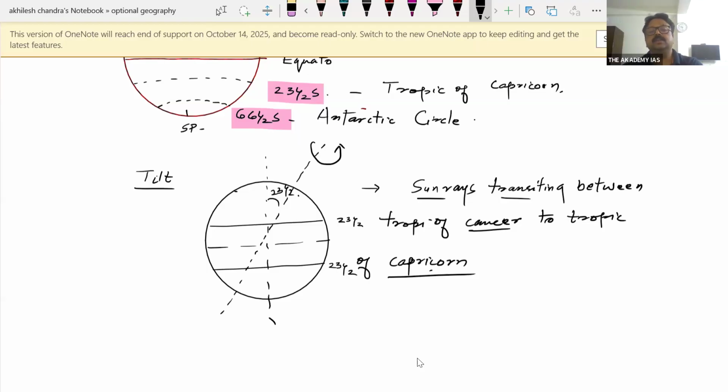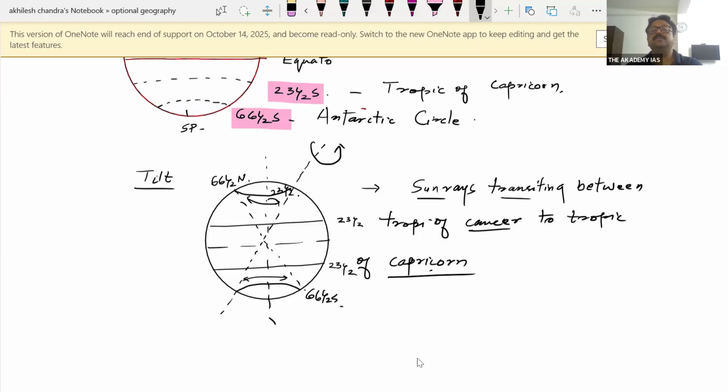Why 66.5 degree? If you see the circle of illumination, that is also transiting up to 66.5 degree. Circle of illumination is like this; you have seen it already. The maximum transition of circle of illumination is up to 66.5 degree north and 66.5 degree south. So circle of illumination marks the 66.5 degree, and it is because of the tilt.